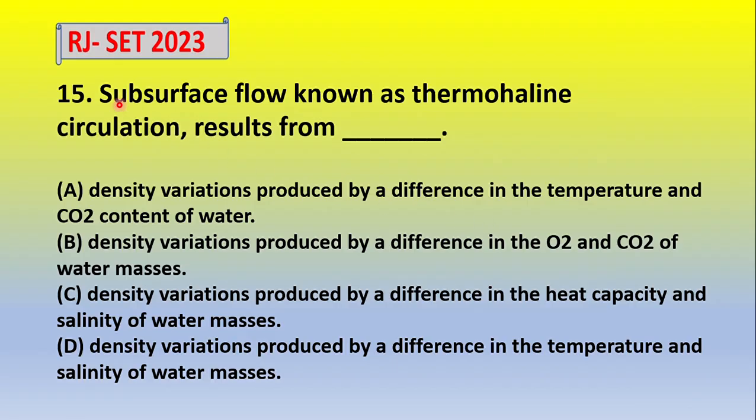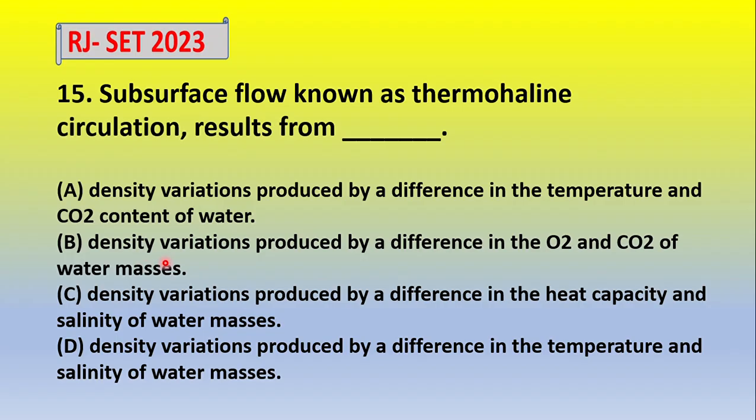Okay, now next, subsurface flow known as the thermohaline circulation results from? Okay, this is a very important question for CSIR NET. So option A, density variation produced by the difference in the temperature and CO2 content of water.